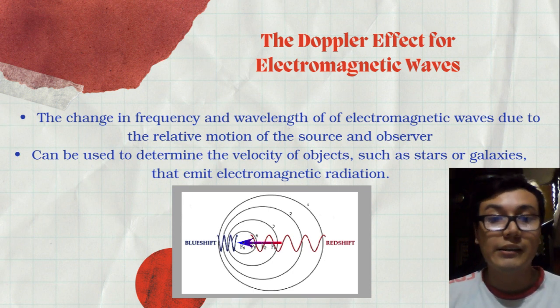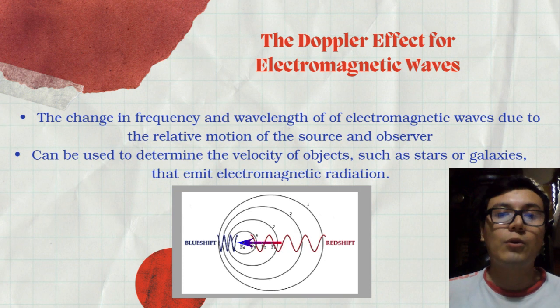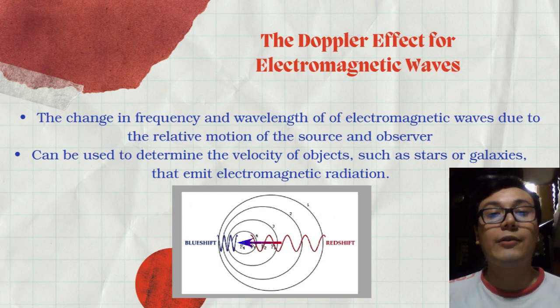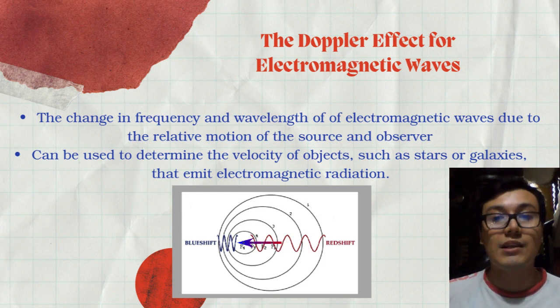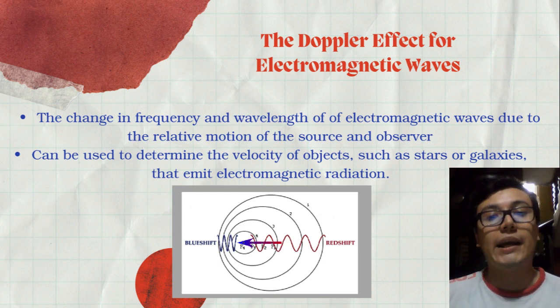When an electromagnetic wave source is moving towards an observer, the observer detects a higher frequency of waves than if the source was stationary. This is because the motion of the source compresses the waves, making them closer together and thus increasing the frequency. This is known as a blue shift.